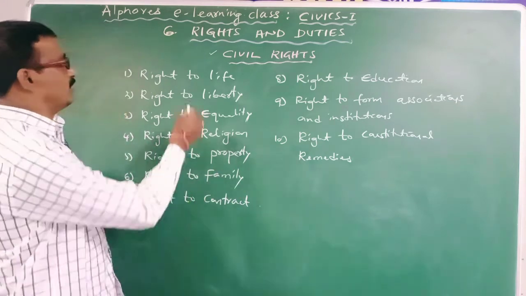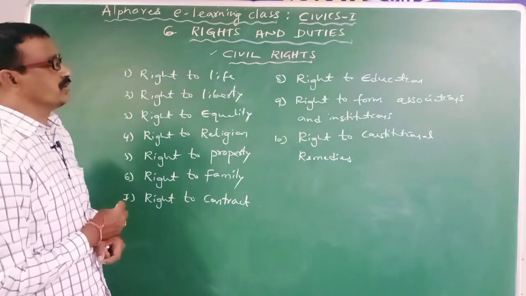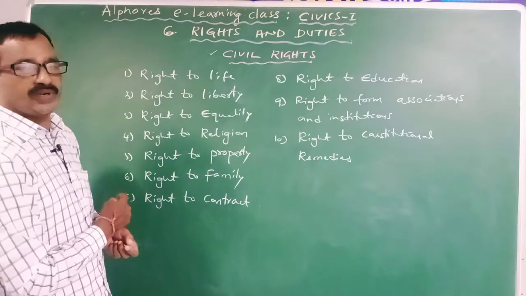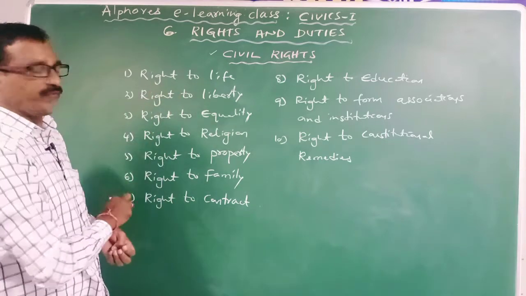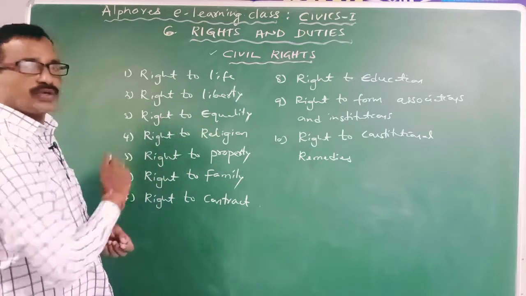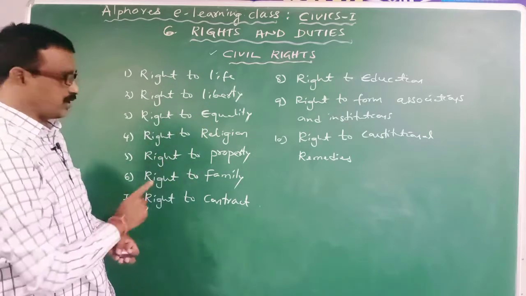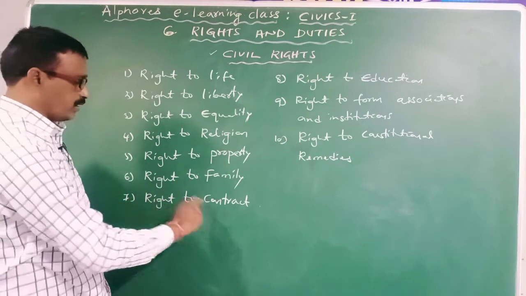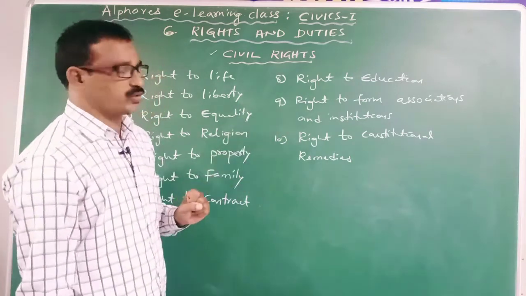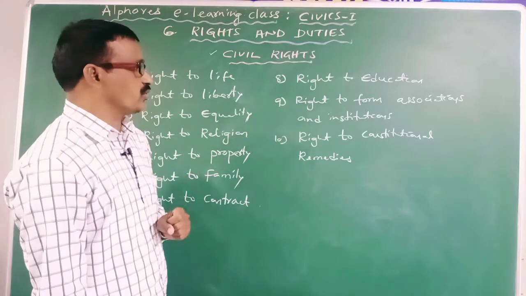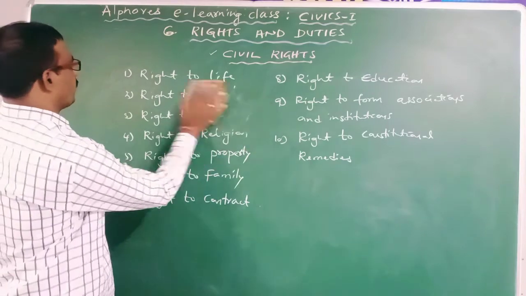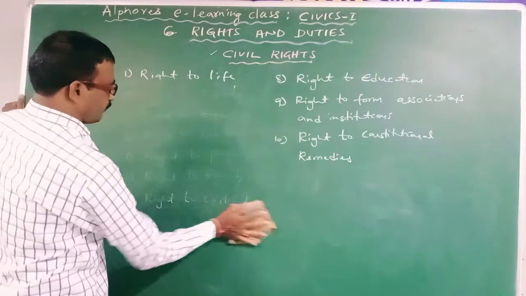Clear? And then the one by one explanation of civil rights. So first of all, here is the list of civil rights. Once again, right to life, right to liberty, right to equality, right to religion, right to property, right to family, right to contract, right to education, right to form associations and institutions, right to constitutional remedies. Now let us discuss them one by one. First one is the right to life.